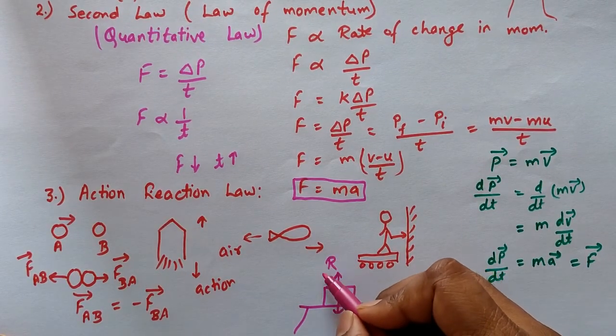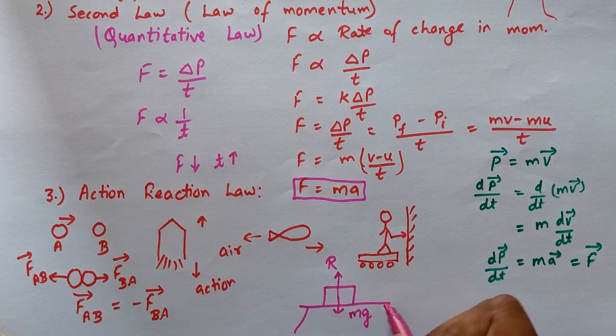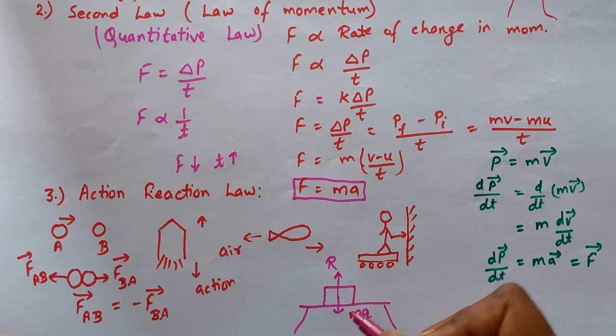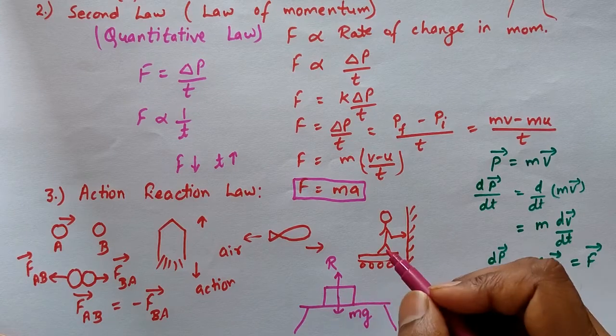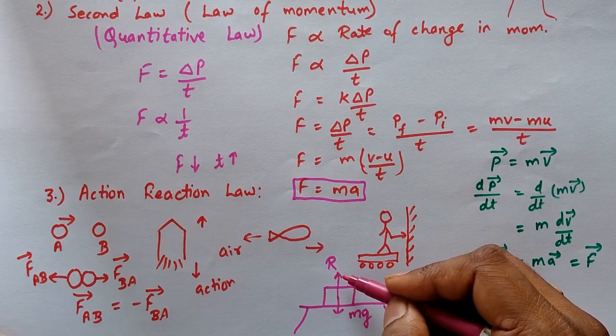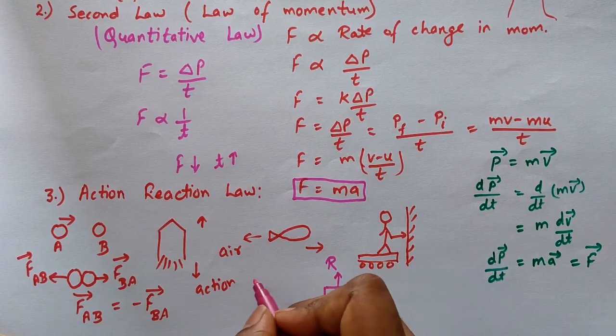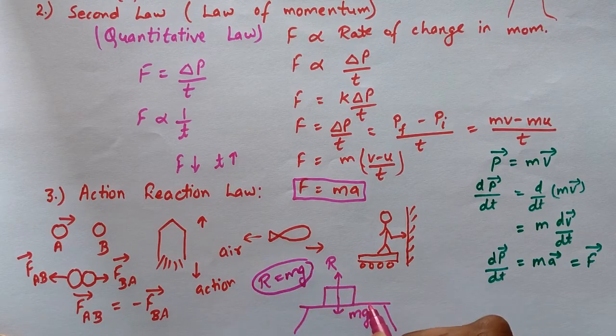If the reaction force is not there, then what will happen? This box will break the table and go downward, because only one force mg is acting. But if the box is placed here and it is not going downward, then we can say that there must be some force acting in the opposite direction which is cancelling this mg force. So here I can say R is equal to mg, due to which the box is kept in the rest position.